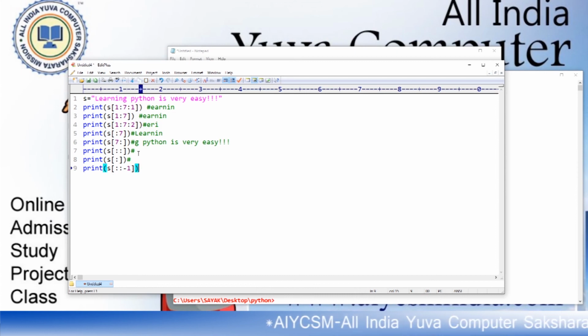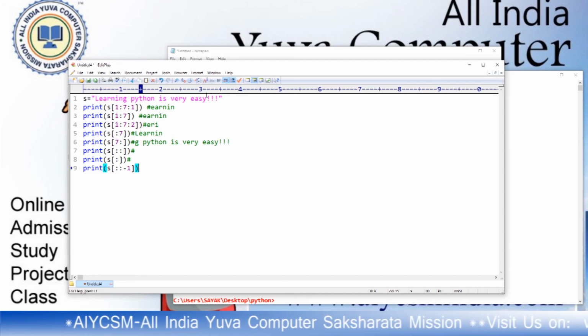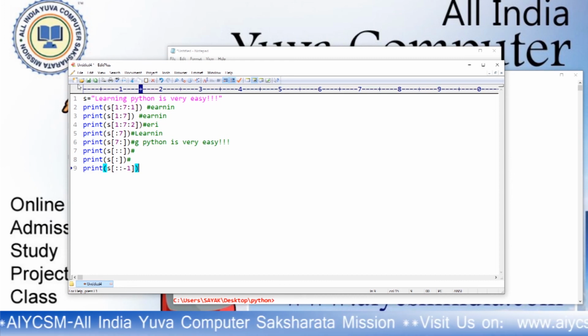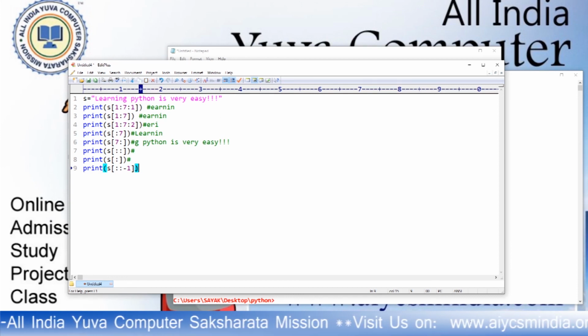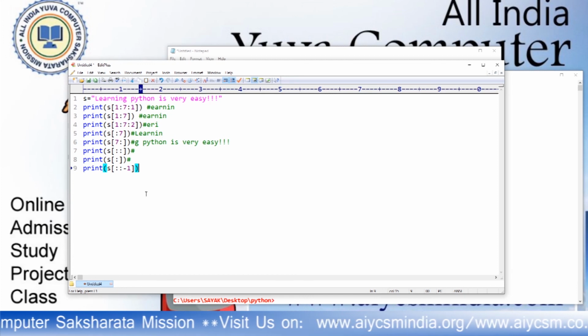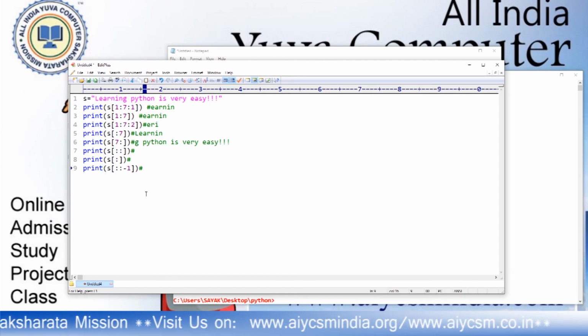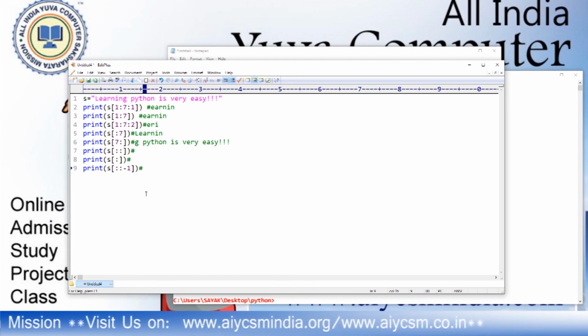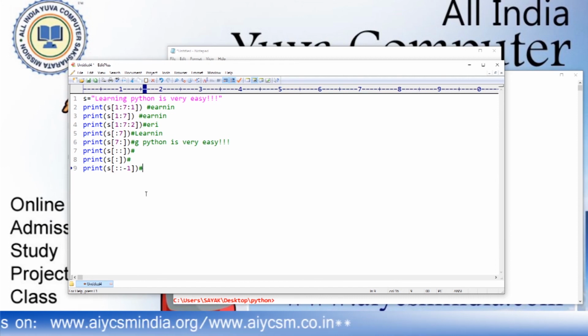It will reverse the string. Minus 1 means from the end, the backward direction. It will just reverse the string. Okay. What will be the output? You will see when we run, because I am unable to write this one in reverse order. So this is how we can use the slice operator, and with the help of the slice operator we can do a lot of things.